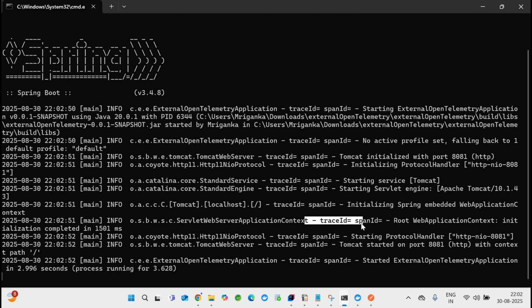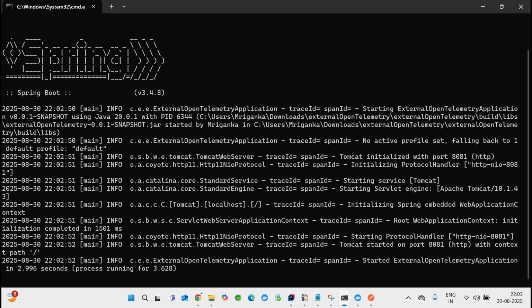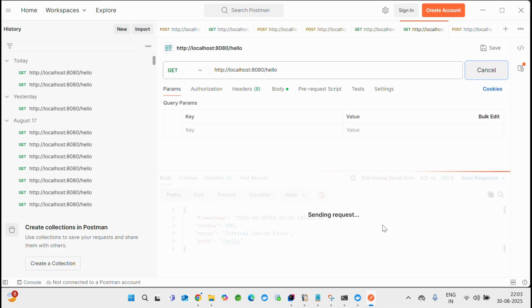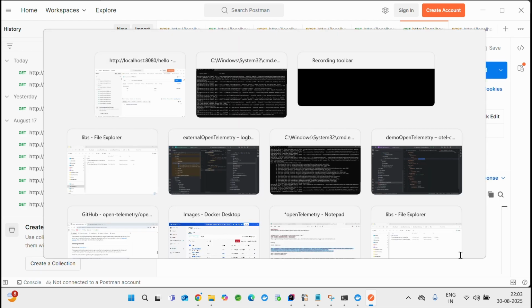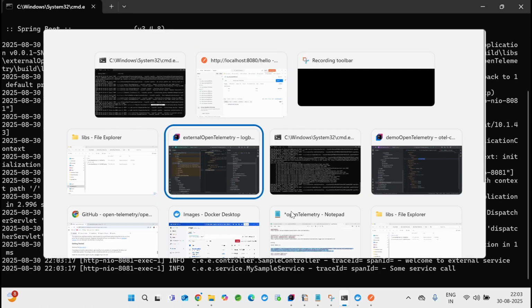For this one also, traceId and spanId are null, which is okay, because I'm not running this application with telemetry. There should not be any spanId or traceId. Then we'll inject here also, and I'll show you how you can connect all your dots. So let's run this application now. It should give a success. Now the external call is a success, which is brilliant. Coming over here, you can see traceId and spanId are still null, which we really don't like. We have to put it over here. We'll do it in a moment.